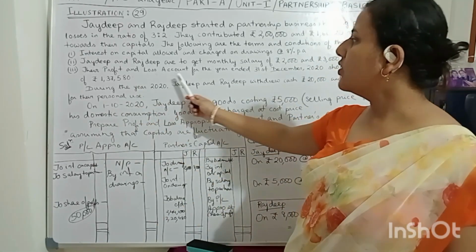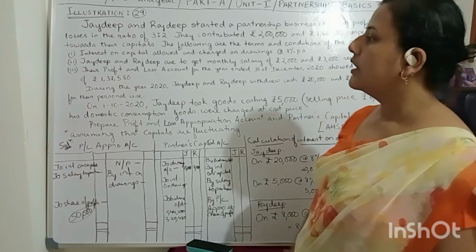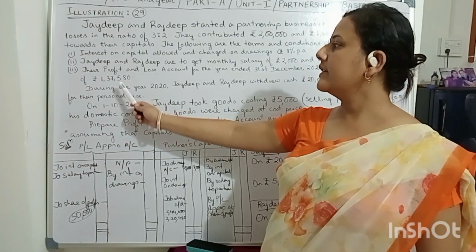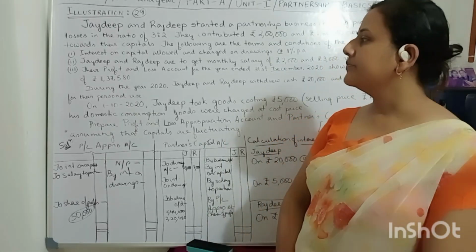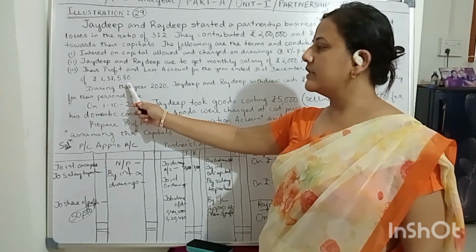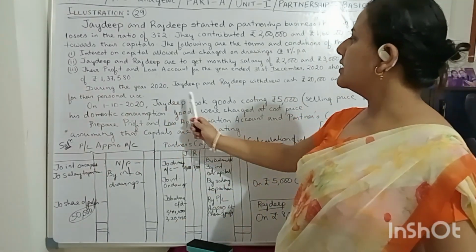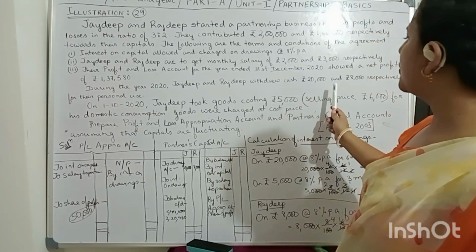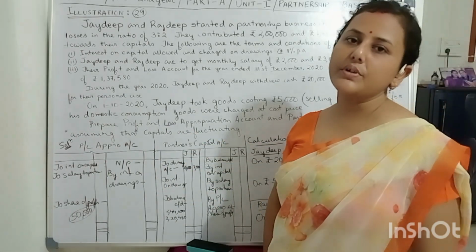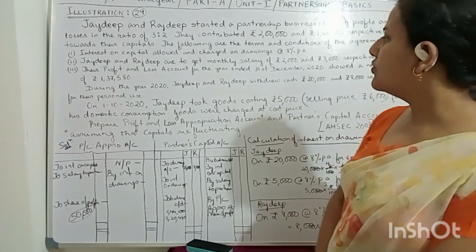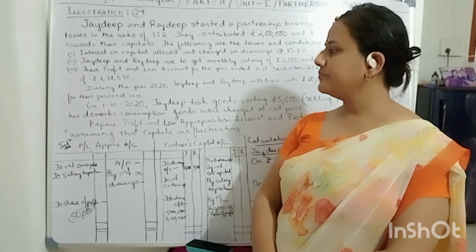Their profit and loss account for the year ended 31st December 2020 showed a net profit of rupees 1,37,580. So what is the net profit? It is 1,37,580. During the year 2020, Jaideep and Rajdeep withdrew cash rupees 20,000 and rupees 8,000 respectively for their personal use. So what is their amount of drawings? It is 20,000 and 8,000 respectively.